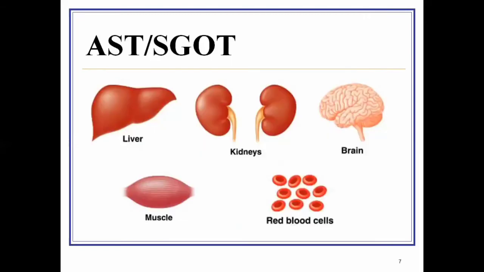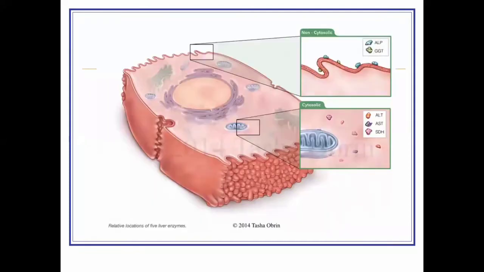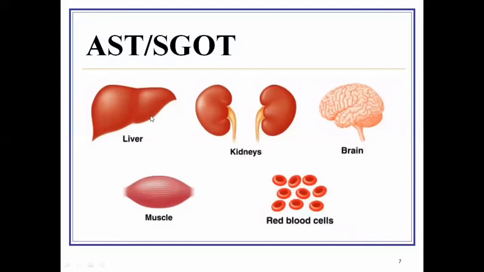So this AST is found in these organs. AST is not an organ-specific enzyme. It is present inside these organs, but only a very little amount is present inside the blood. In the blood circulation, they are present in very minute amounts. Normally they are present inside the cells of these organs. They are also present inside the liver cells, but as ALT is more specific for the liver cells, AST, besides the liver, is also present in other organs.